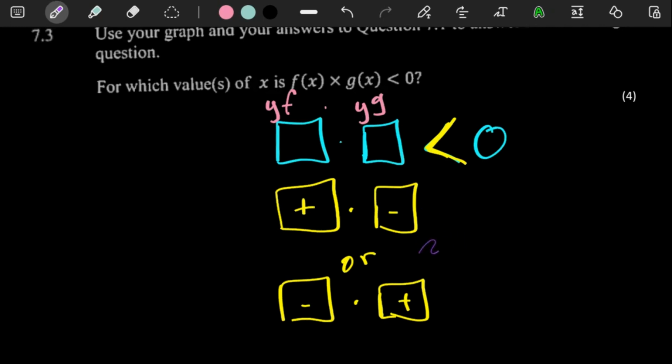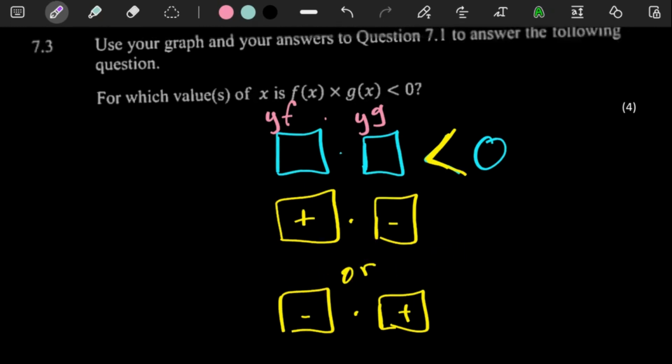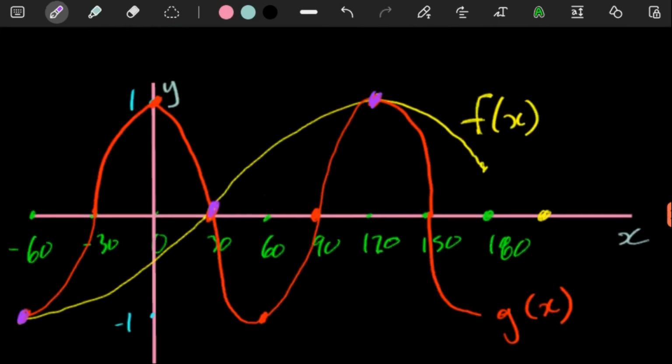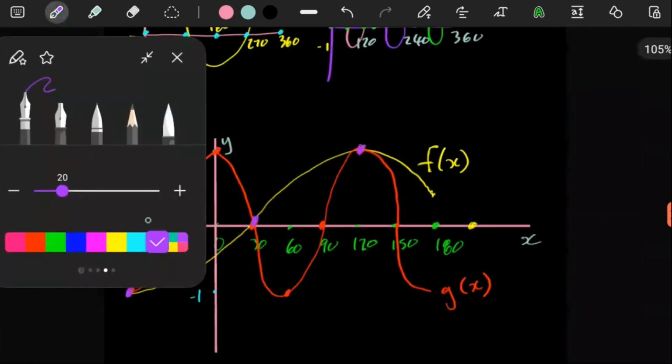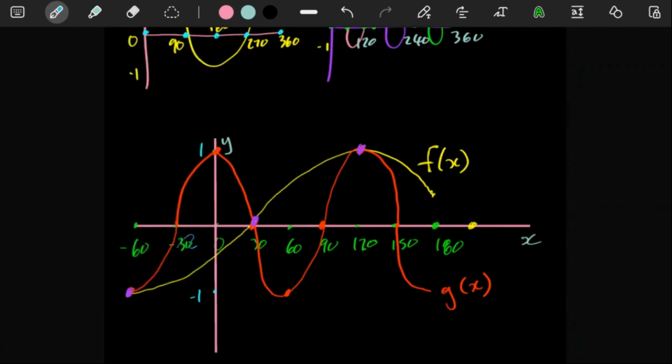And then after that, we can worry about this. So for now, let's go to our sketch. If you look at our sketch, let's give ourselves two colors, blue and orange. Blue, let's make that where our graphs have a positive y value. Let's start with the graph of g. The graph of g has positive y values over here.